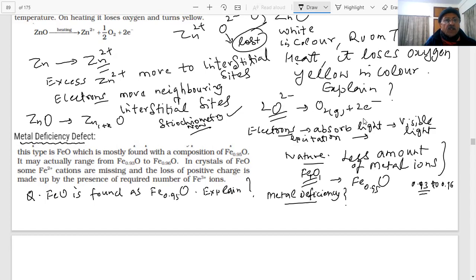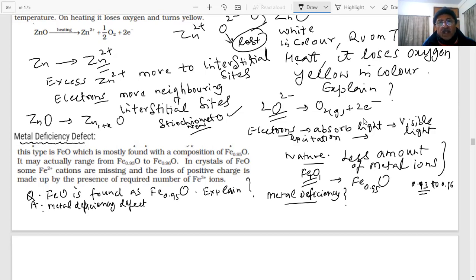What is our answer? This is an example of metal deficiency defect. What is the reason for this?